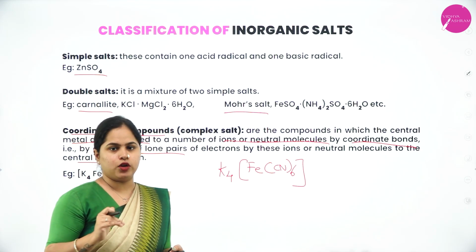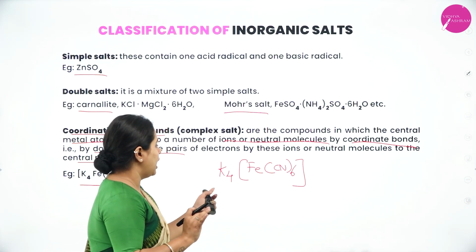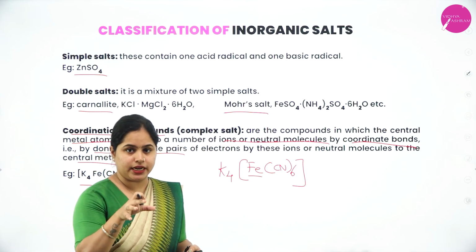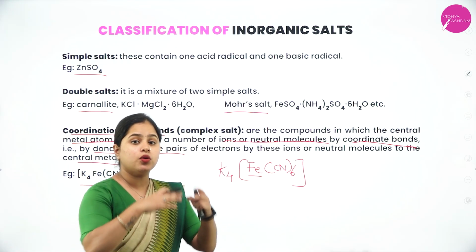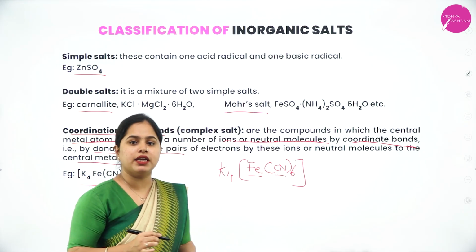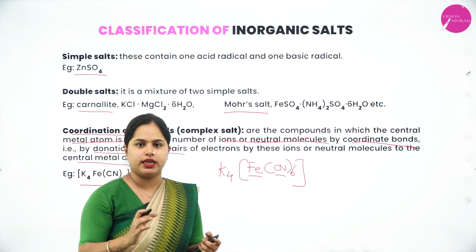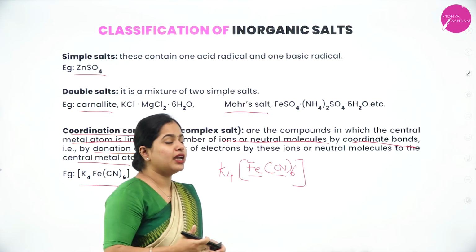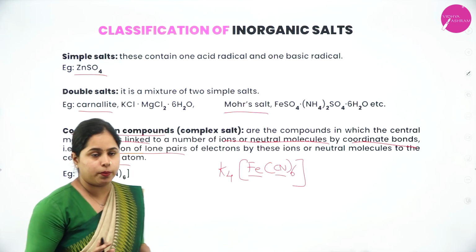IUPAC nomenclature of coordination compounds. As of now you can see here, there is a central metal atom, which is iron. Surrounding it, as I told you, there will be ions. So here CN minus ions are surrounding it. Hence CN minus is the one donating electrons and iron will be accepting the electrons. So I hope it is clear.